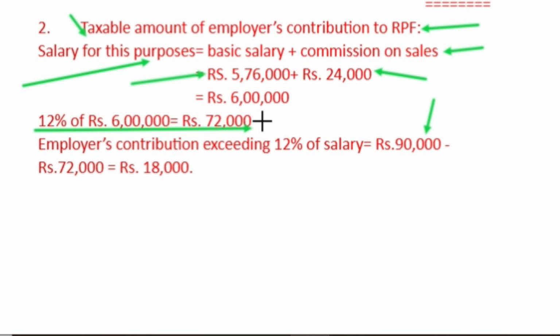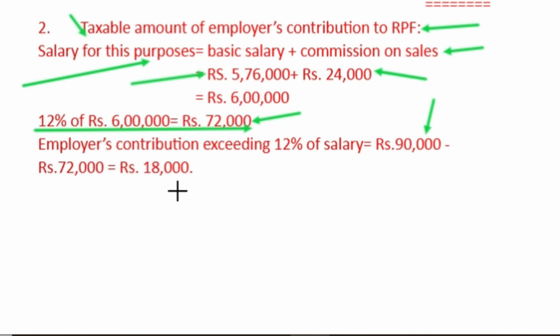Any amount exceeding 72,000 will be considered as deemed income, deemed to be received and chargeable to tax. Here it is calculated: 90,000 is the contribution made by the employer and the limit is 72,000.